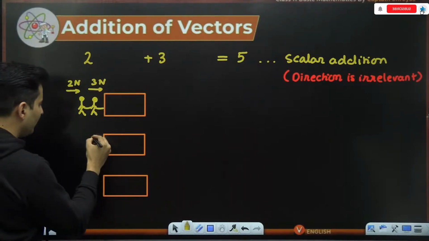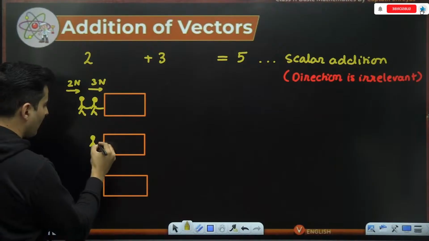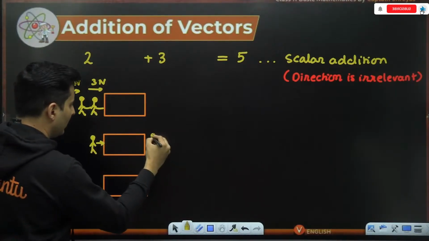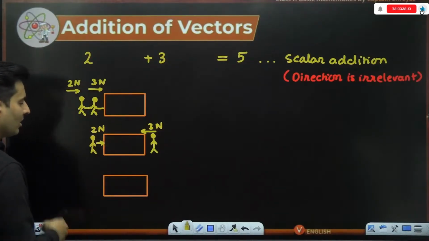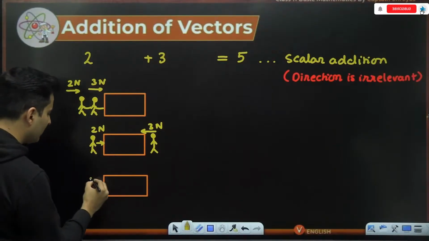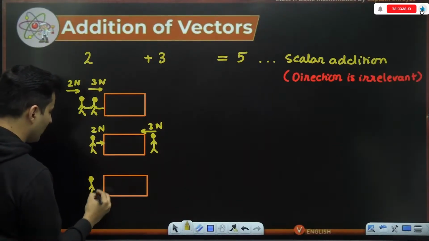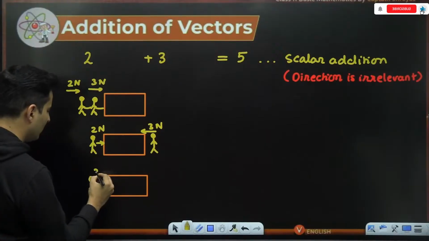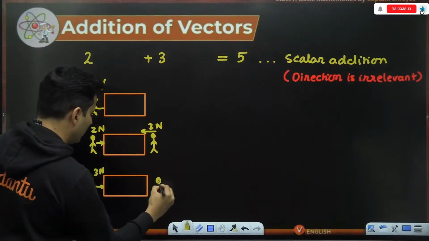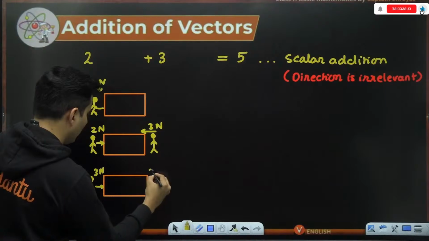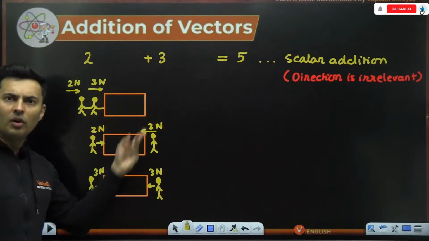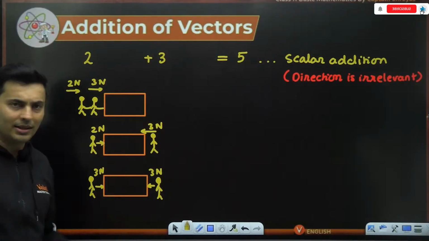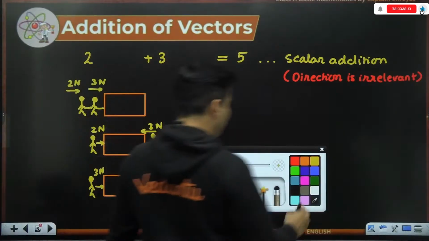In the second scenario, there is one Pandu like this, who is pushing it like this. Another Pandu is, let's say, over here, and he is pushing it like this with 3 newtons, and this Pandu with 2 newtons. Another scenario, maybe this Pandu applies a force of 3 newtons, and this Pandu also applies a force of 3 newtons. So on 3 different days, Champa's car broke down and she found 2 Pandus, and this is what happened on all the 3 days.